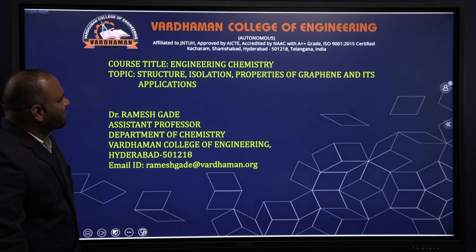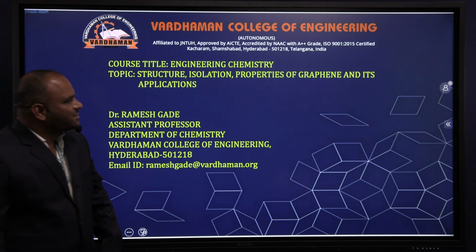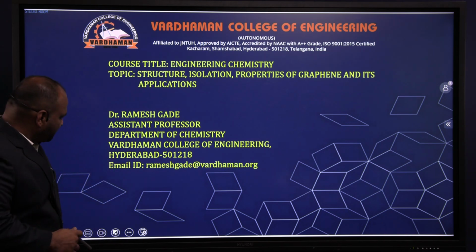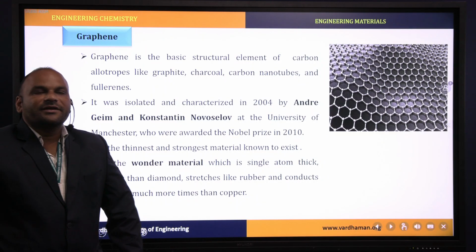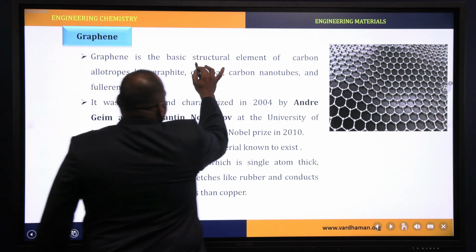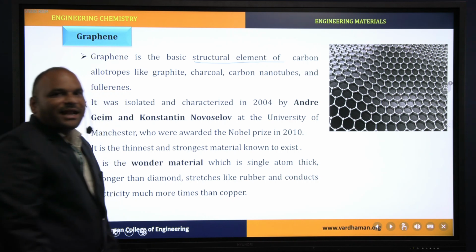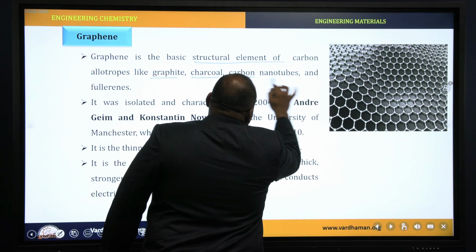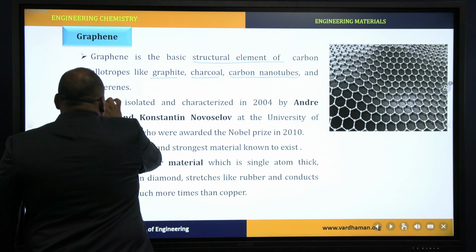In today's session, we are going to discuss structure, isolation, properties of graphene and its applications. Graphene is the basic structural element of carbon allotropes like graphite, charcoal, carbon nanotubes, and fullerenes.